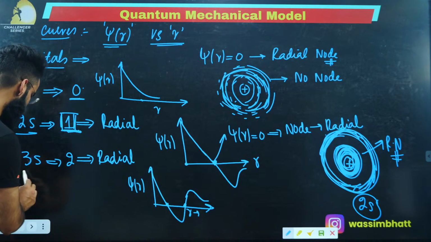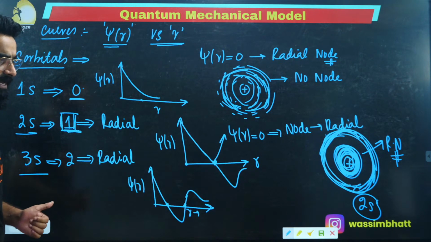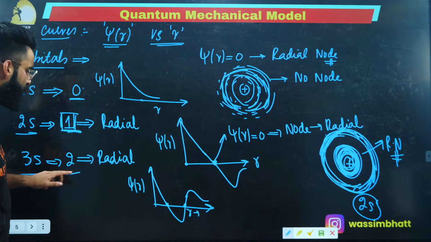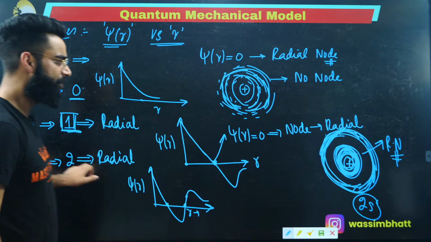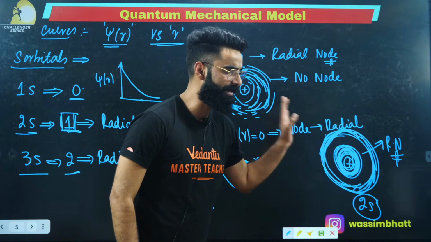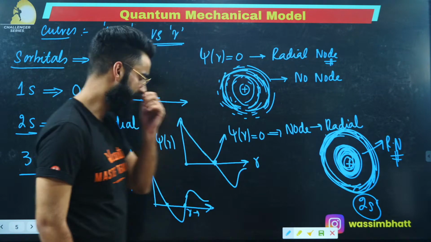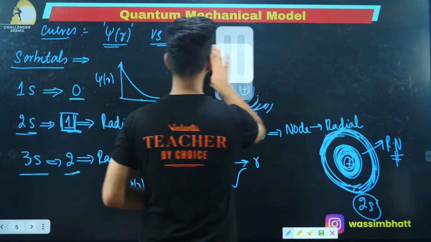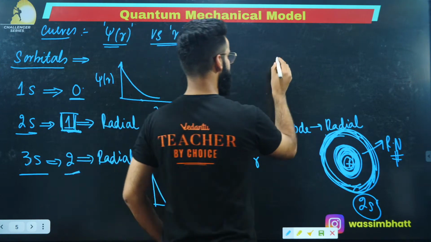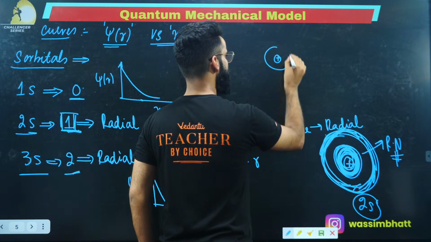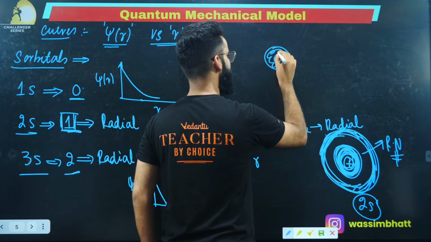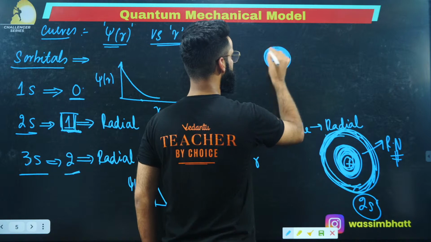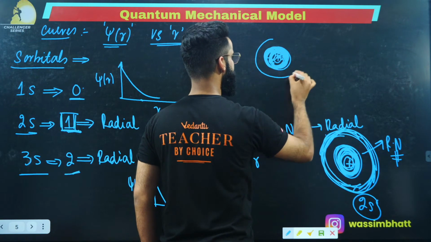Similarly, if you want to see how this 3s looks like, in case of 3s there are 2 radial nodes basically, right? So there'll be 2 spherical regions like this where the probability of finding the electron will be 0, right? And how do I represent it exactly? See guys, let me get some space over here. In case of 3s, it's going to be like this. This is the nucleus. This is the electron density first of all, right? How many spherical nodes do I need to represent? 2 spherical nodes, right? This is the first spherical node.